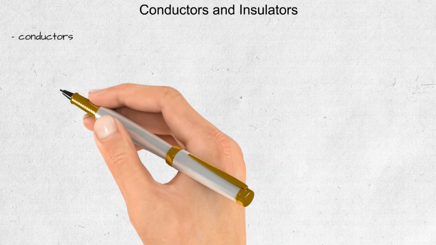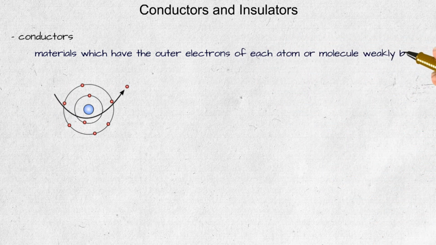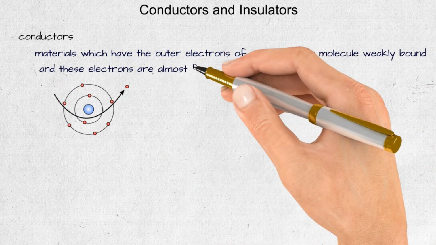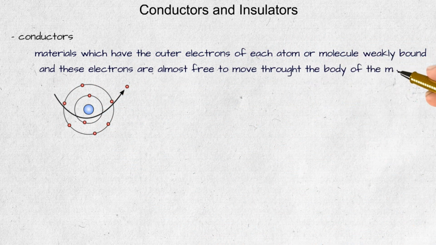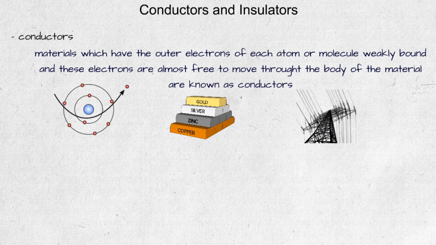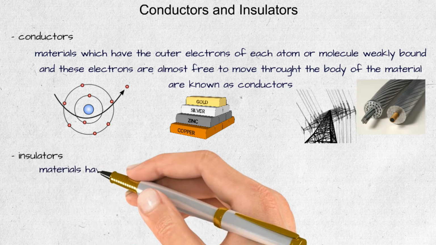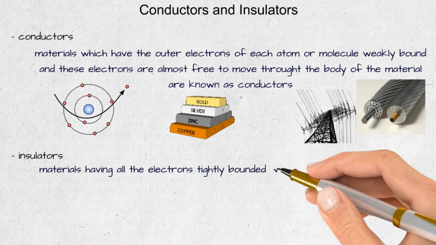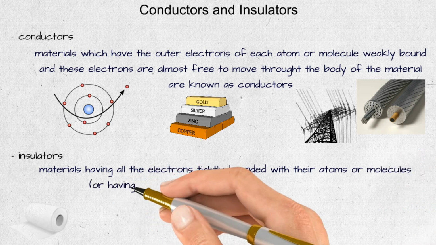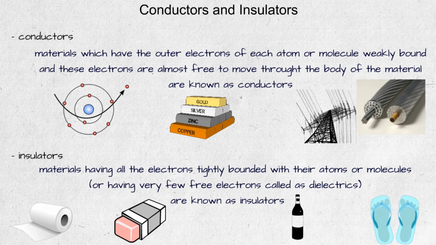Conductors and insulators. Conductors: materials which have the outer electrons of each atom or molecule weakly bound, and these electrons are almost free to move throughout the body of the material, are known as conductors. Insulators: materials having all the electrons tightly bound with their atoms or molecules, or having very few electrons, called dielectrics, are known as insulators.